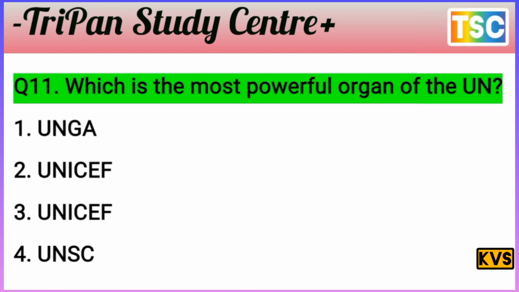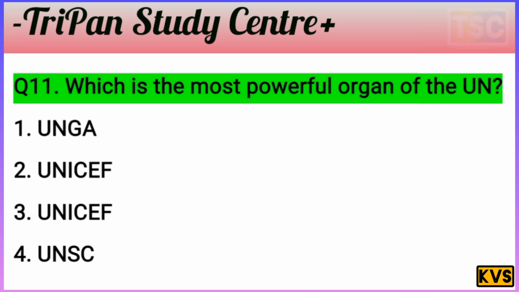First, UNGA. Second, UNICEF. And third, UNICEF. And fourth, UNSC. That's important. First of all, test your knowledge. I give you a few seconds.